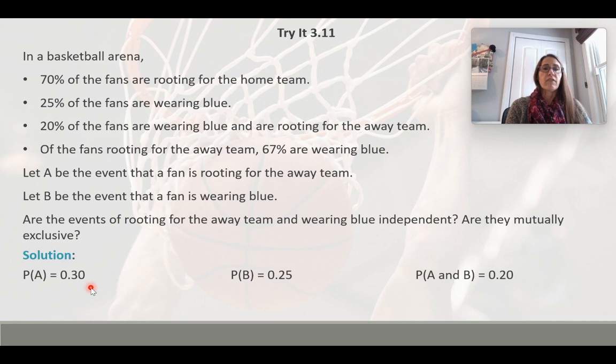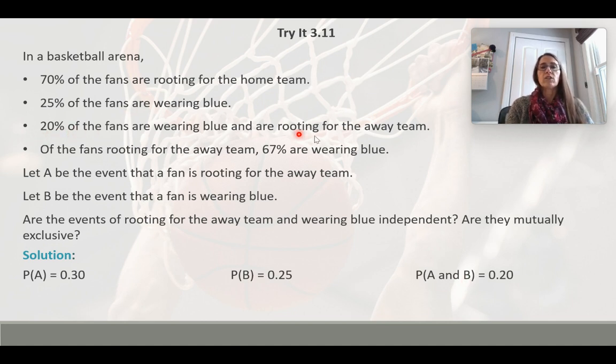So first off, the probability of A, so that's rooting for the away team, is 0.3 because it's the complement of rooting for the home team. The probability of B, that the fan is wearing blue, they gave that to us, so it's 0.25. And then the probability of A and B, so that you're rooting for the away team and wearing blue, is 0.2.